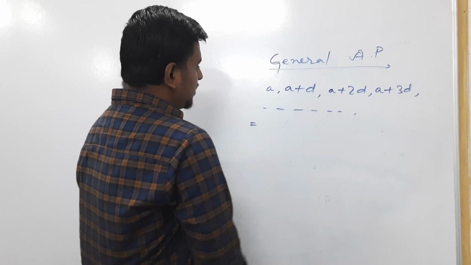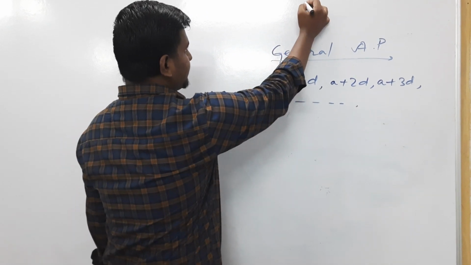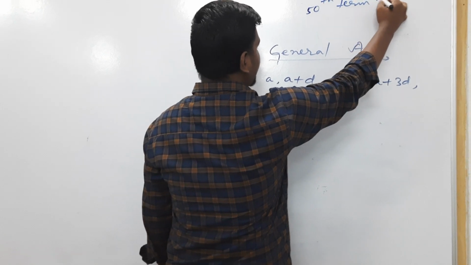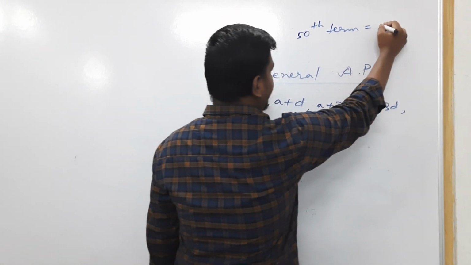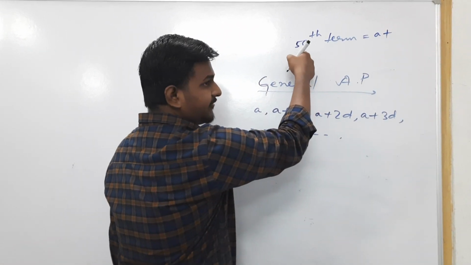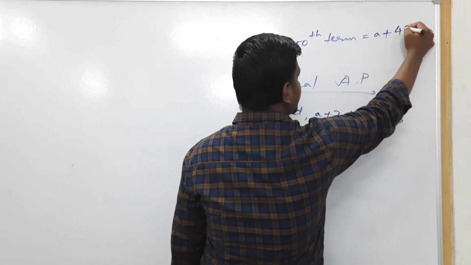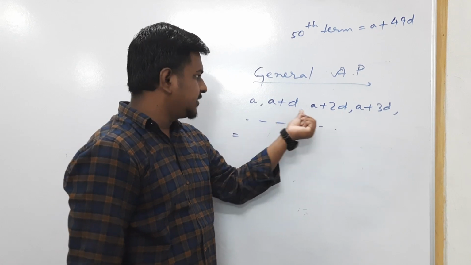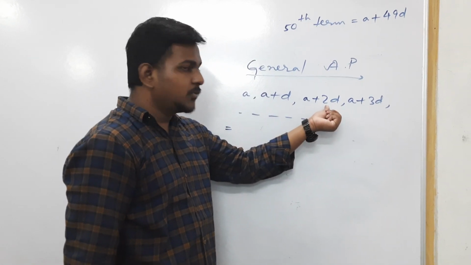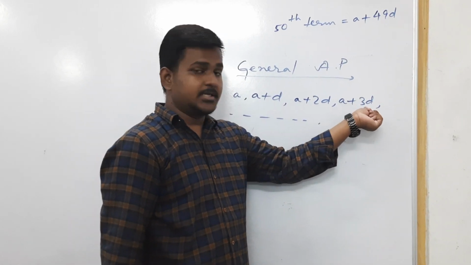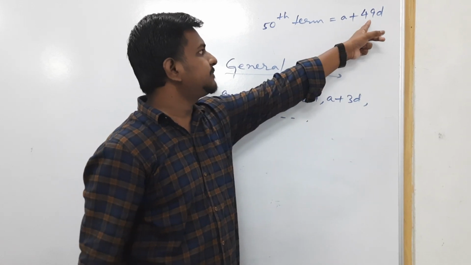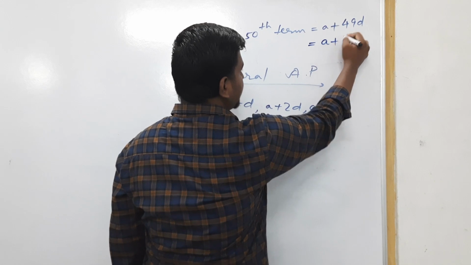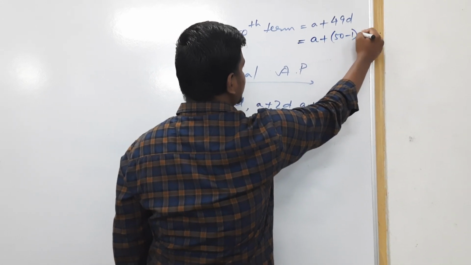So in the 15th term, when we find the 15th term we will get a, but how many d's will we get? We will get 14d, because you can take a reference from here that in the third term we get 2d, in the fourth term we get 3d, so in the 15th term we will get 14d, and 14 can be written as 15 minus 1 into d.